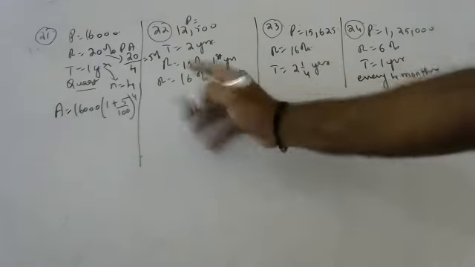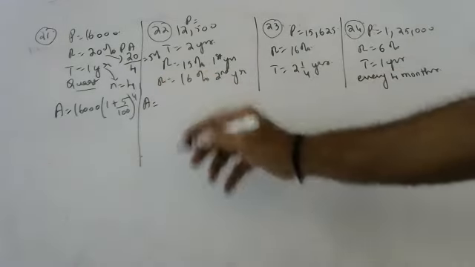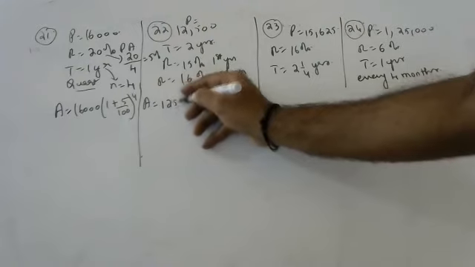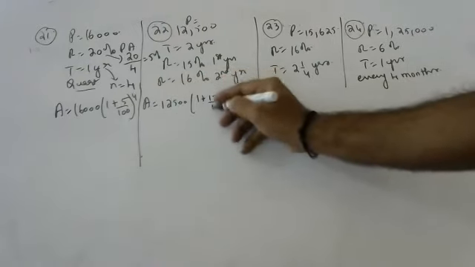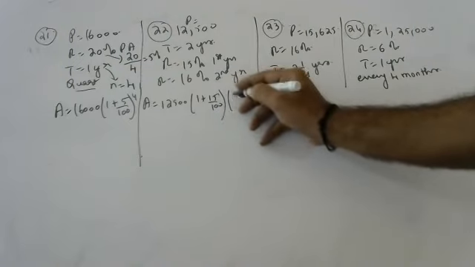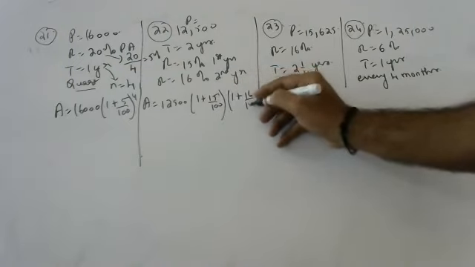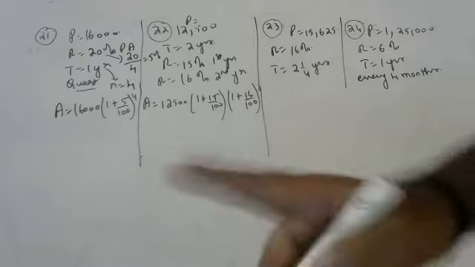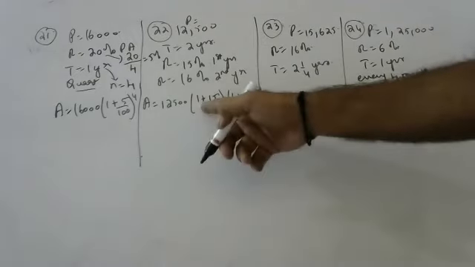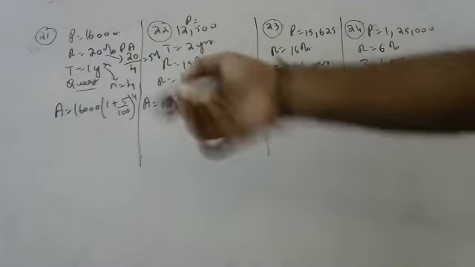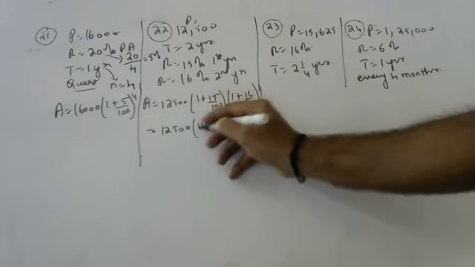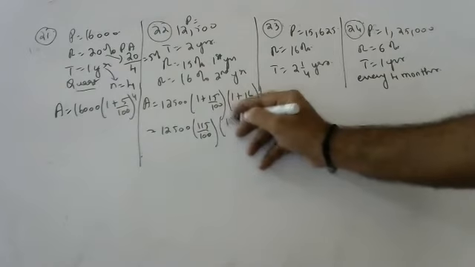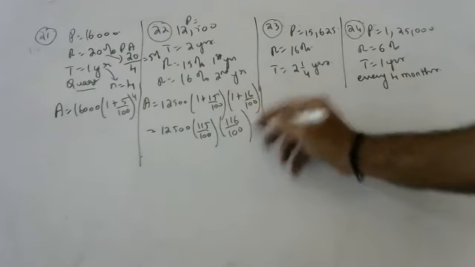Can you tell me how to do this? Yes, sir. Amount is equal to 12,500 into 1 plus 15 by 100 into 1 plus 16 by 100. Very good, fantastic. That I told you. For the first year, you should do like this. For the second year, you should do like this. And those who are using calculators, keep doing these calculations. I will be coming to the answers again.